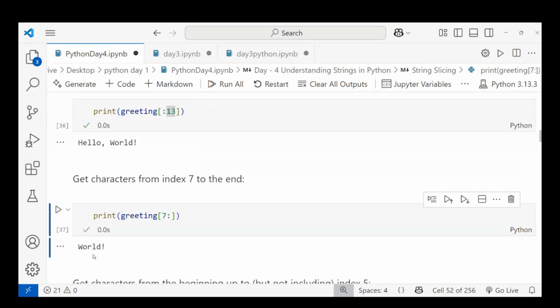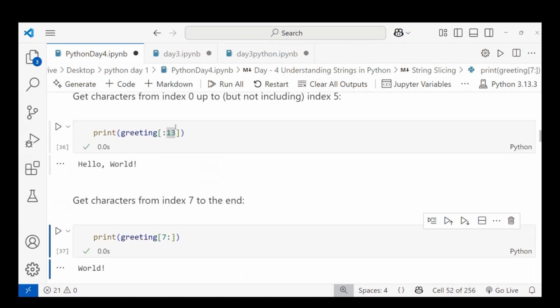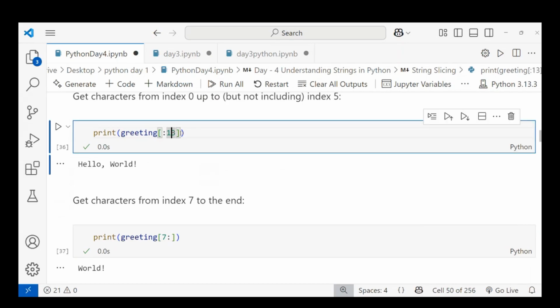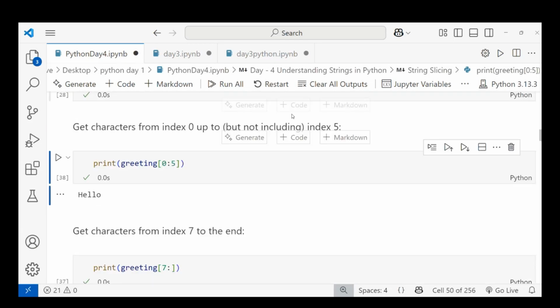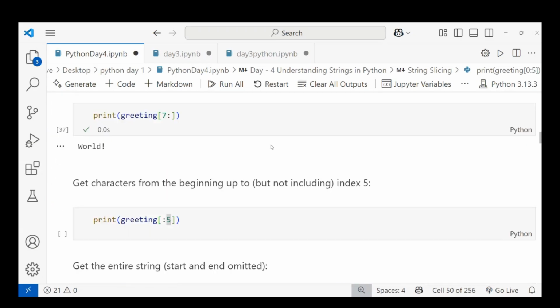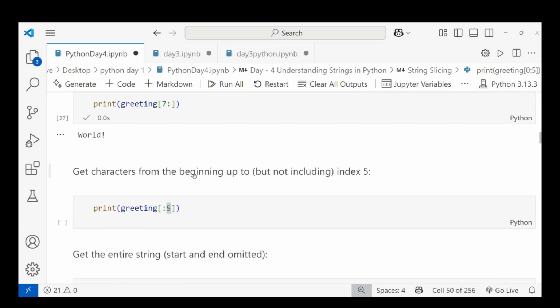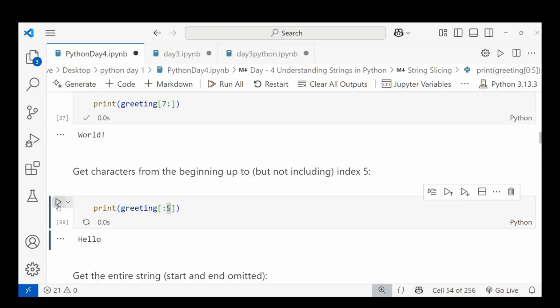Okay. For 0, we want the complete value, right? Because the question is 0 up to index 5. Let's see another example. Get the characters from the beginning up to index 5. That is Hello. Here the null value is not given.